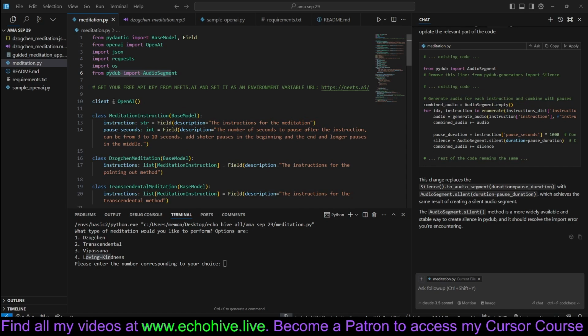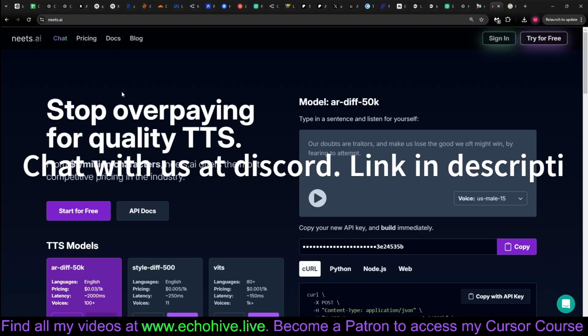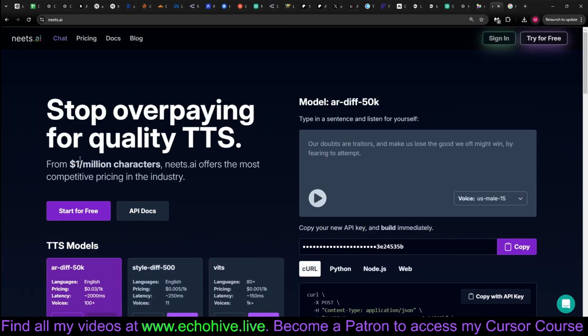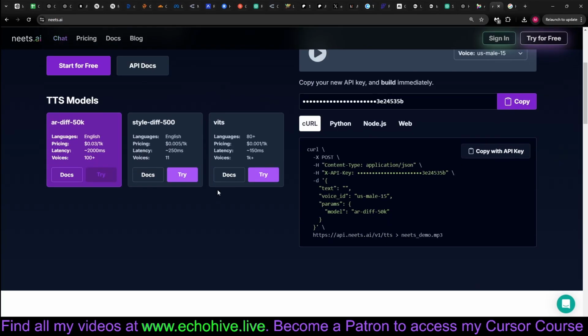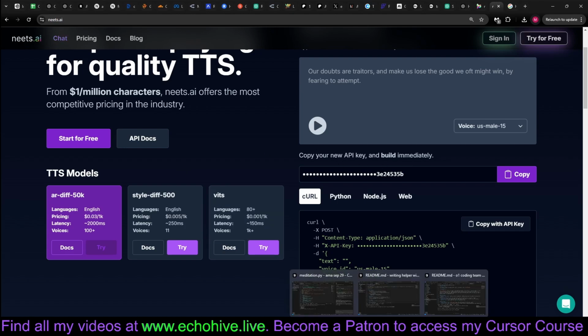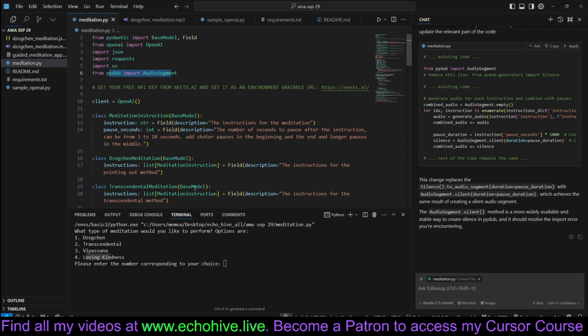Now, our final app is the guided meditation app. This uses structured outputs with OpenAI, plus it uses Needs AI TTS. So this is very cheap, very good quality TTS. You can play around with the examples. You can also get a free API key, so you don't need to sign up for this to test it out. We have a generous free version.